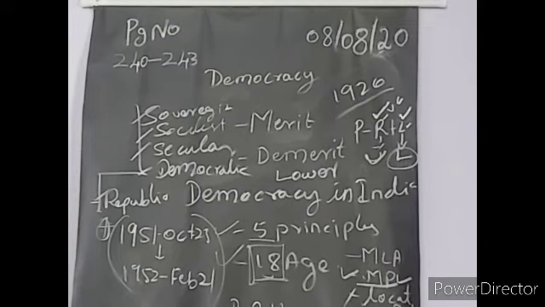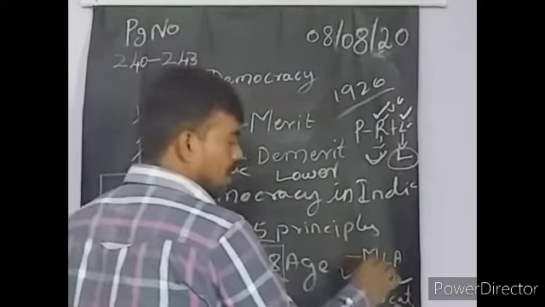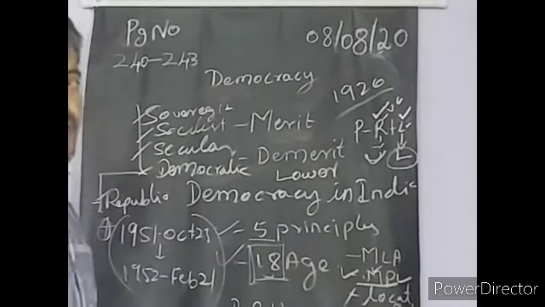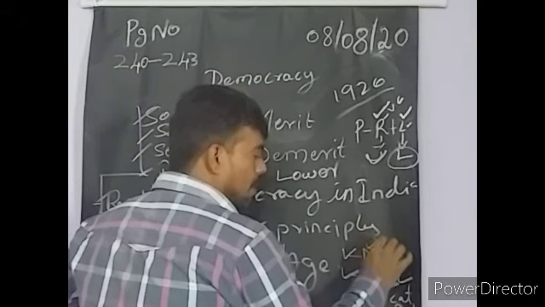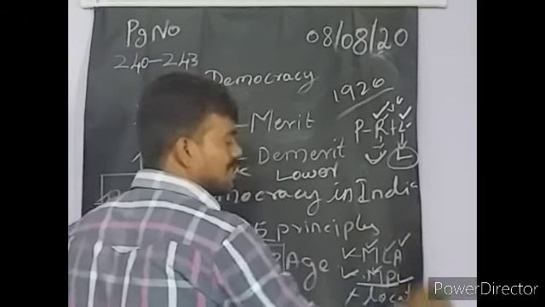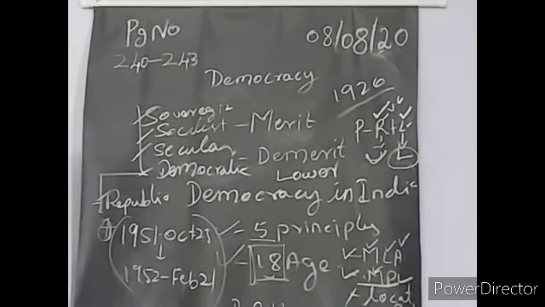So Rajya Sabha will be upper house, Lok Sabha will be lower house. This both will be called as the parliament. That's only MP, member of parliament. Next one MLA. Members of Legislative Assembly.